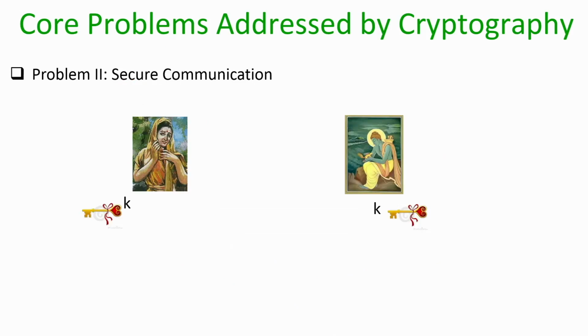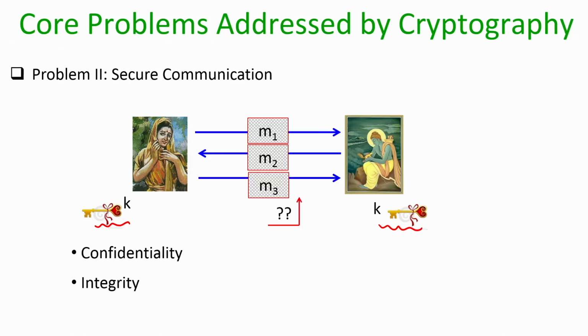And assuming that the key agreement has been achieved, the second core problem addressed by cryptography, I should stress here, it is not the case that secure communication is the only problem. The second core problem addressed by cryptography is that of secure communication. The setting here is the following. We will assume that Sita and Ram have already executed the key agreement protocol over the internet and they have agreed upon a common key.